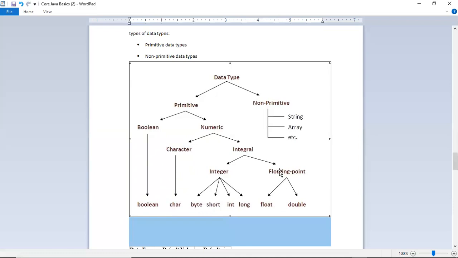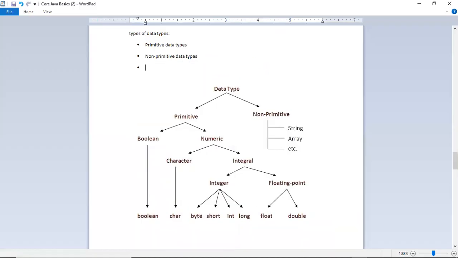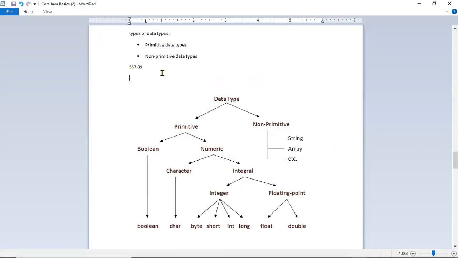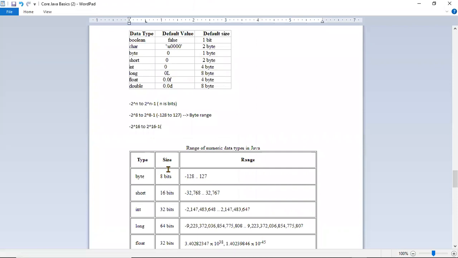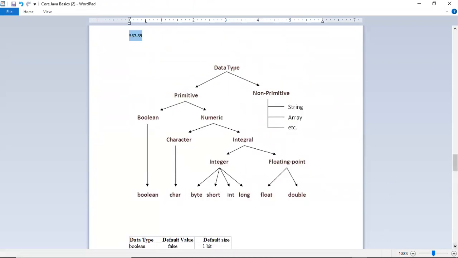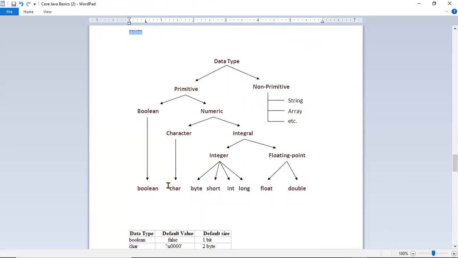Okay, and then we have floating point. Inside floating point we have float and double. This is for floating numbers. What is floating? If you want to define decimal numbers like 560.5, for defining any decimal number, float and double can be used. Again, float and double are given for decimals for range difference. So that's about data types. We'll talk in detail about the range of each data type. You got it, right?